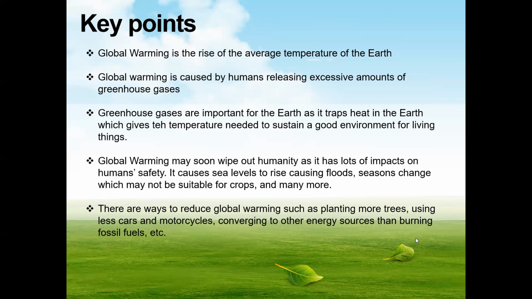Global warming may soon cripple humanity as it has lots of impacts on human safety if not treated. It causes sea levels to rise, causing floods, and seasons to change, which may not be suitable for crops, and many more. There are ways to reduce global warming, such as planting more trees, using fewer cars and motorcycles, converting to other energy sources than burning fossil fuels, and so on.